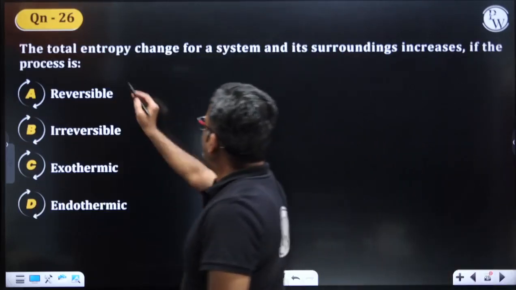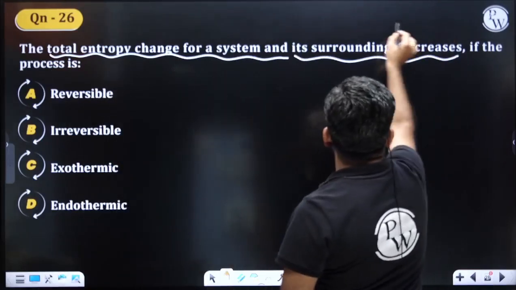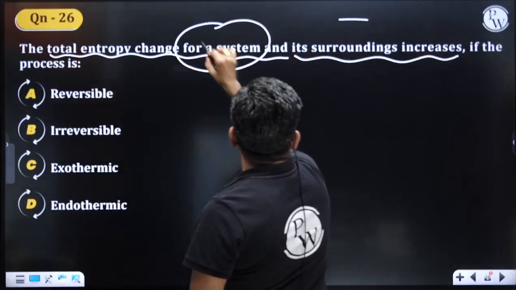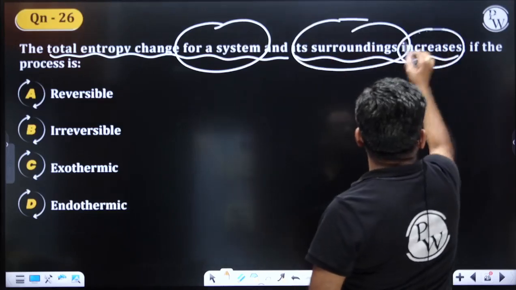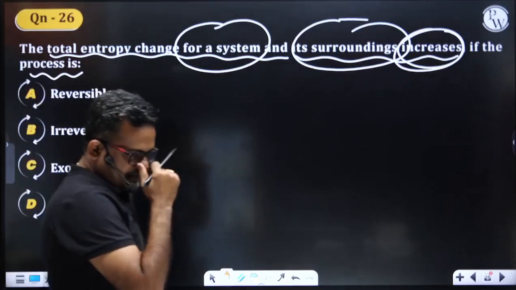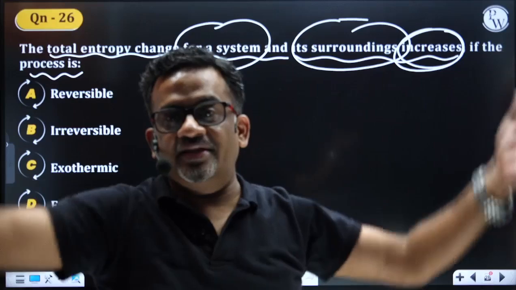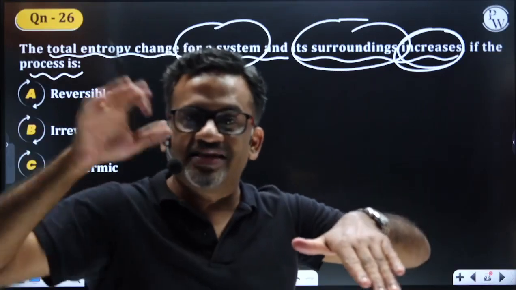The total entropy change for a system and its surrounding increases. The entropy change of the system and surrounding is increasing, if the process is what? What type of process would it be? System entropy and surrounding entropy are increasing.